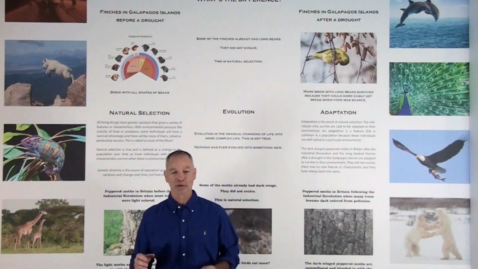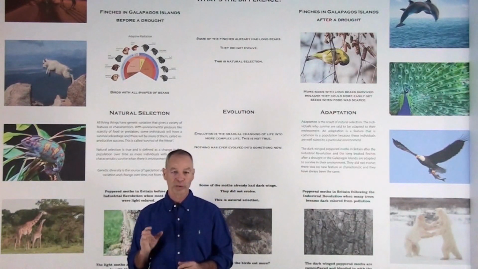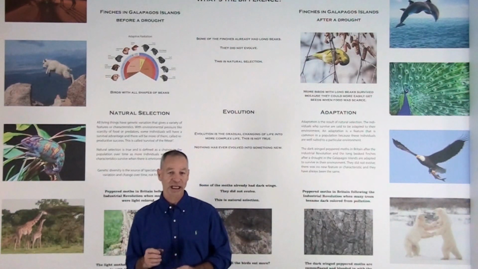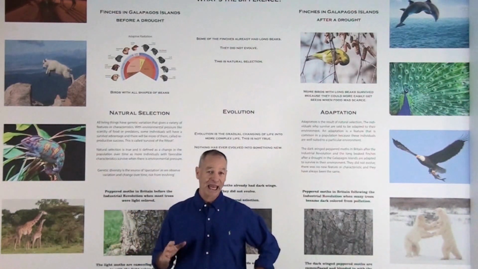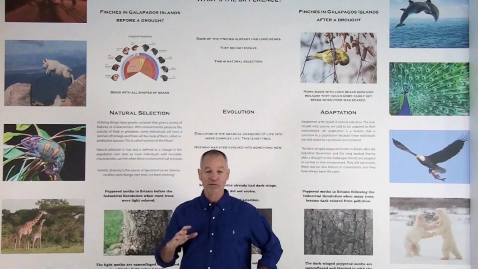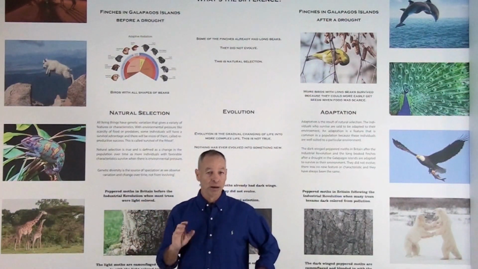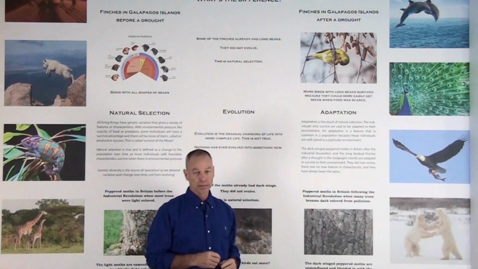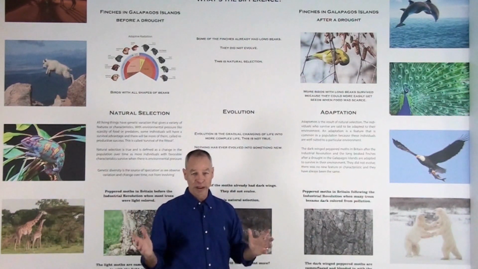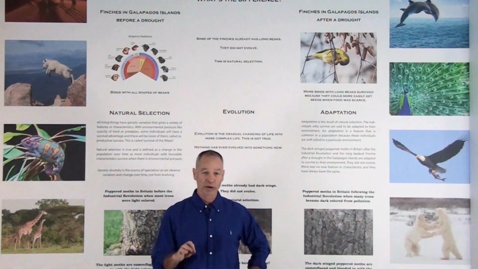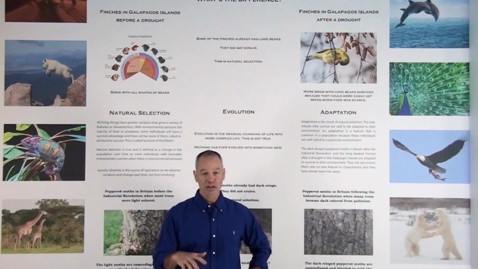Natural selection is a concept that was first presented by Charles Darwin when he went to the Galapagos Islands. He was an excellent scientist and an observationist, and he got particularly interested in birds and in finches. And he noticed that the finches on the Galapagos Islands had a variety of shapes of their beaks. But after a drought, most of the birds that survived the drought had long beaks. Before the drought, all shapes of beaks. After the drought, mainly long, because the birds with long beaks were better able to get the seeds and survive when there was scarcity of food.